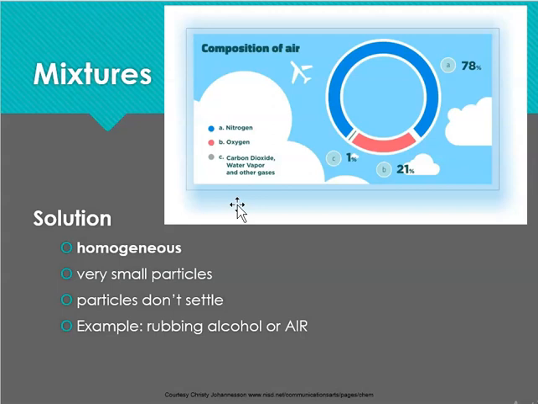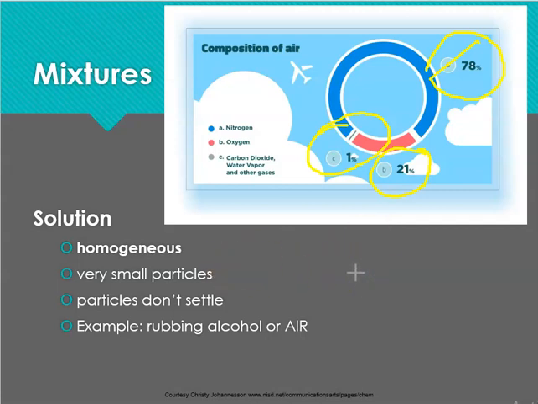Or air. Something that you may not know is that air is a mixture. Air is actually composed of oxygen at 21%, 78% nitrogen, and 1% of other gases: carbon dioxide, humidity, which is water vapor, or any other gases.